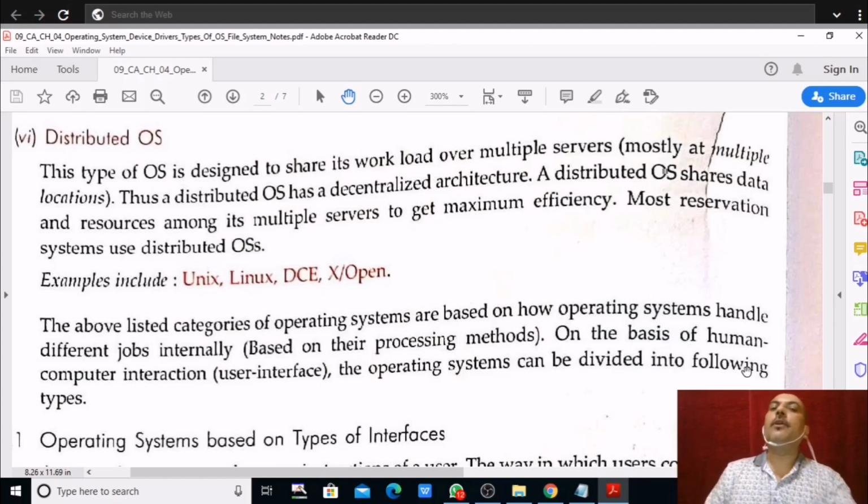That is what a distributed operating system is all about. So it is actually a decentralized architecture, right? That means the user can get the information from anywhere.